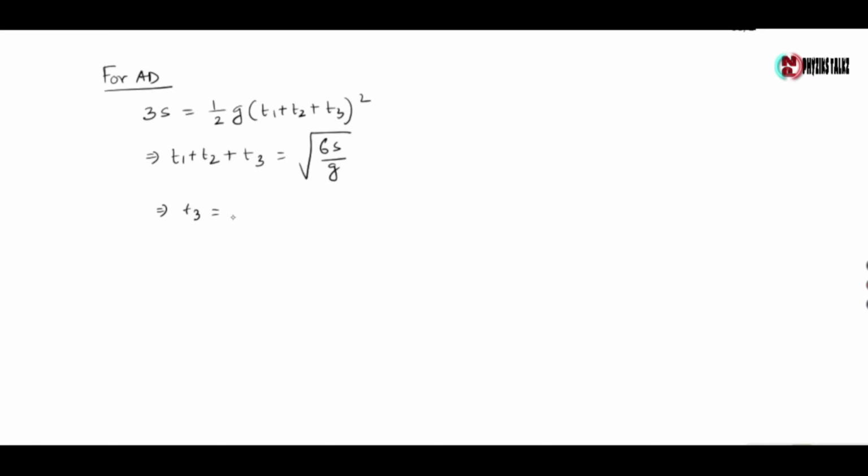Now for AD, total distance is 3s and time is t1 plus t2 plus t3. So 3s is given by half g (t1 plus t2 plus t3) whole square. Here t1 plus t2 plus t3 is root over 6s by g. Now t3 is equal to root over 6s by g minus the value of t1 plus t2, which is root over 4s by g. So root over 2s by g into (root 3 minus root 2).